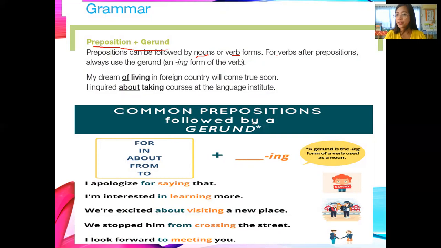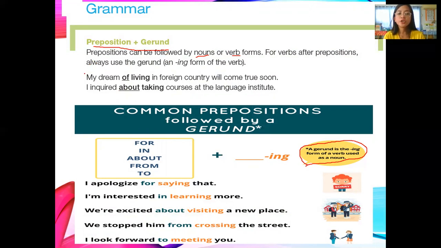For verbs after prepositions, always use the gerund, an ing form of the verb. A gerund is the ing form of a verb used as a noun. As I said, noun. What is a noun? Names, places, things, animals, and events.